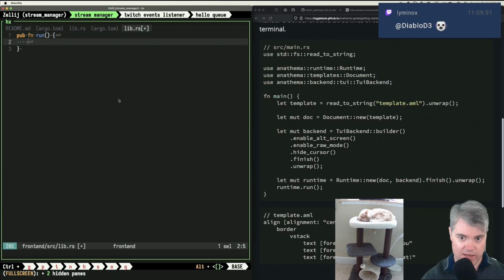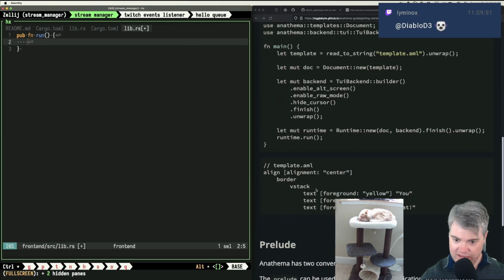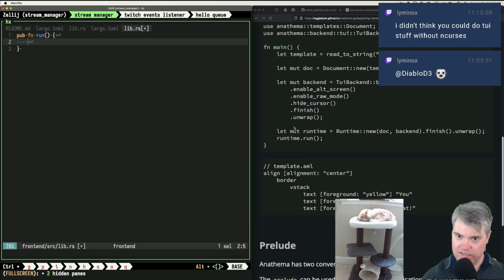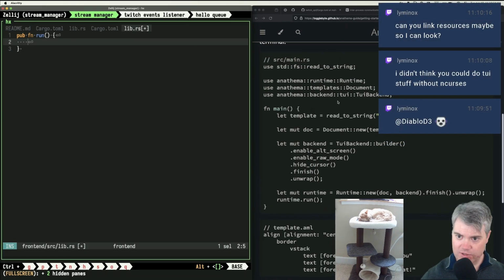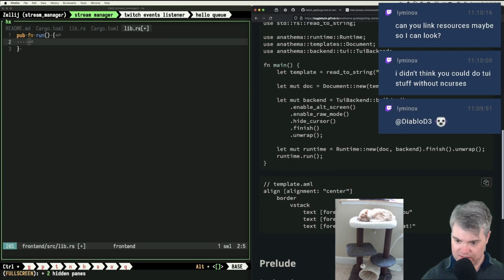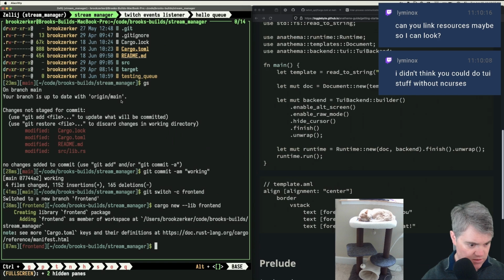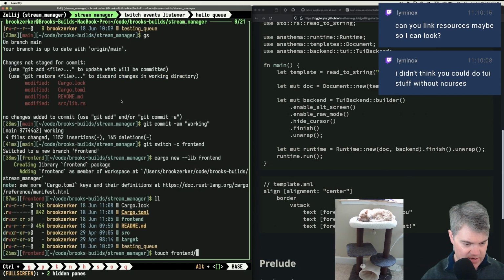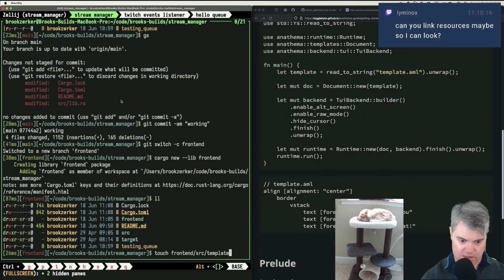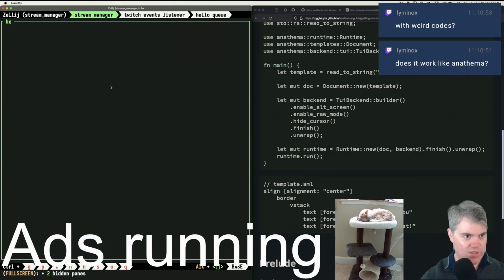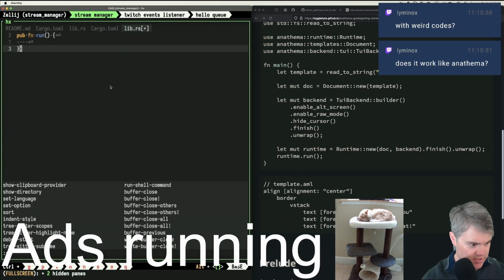That's interesting. Okay, so let template read to string template.aml, which is going to be this. So we need to have a template, right? Which is going to store this off. So if I go right here, touch, front end, source. I'm going to call it template.aml. Should I be calling this something else? We'll just do that.